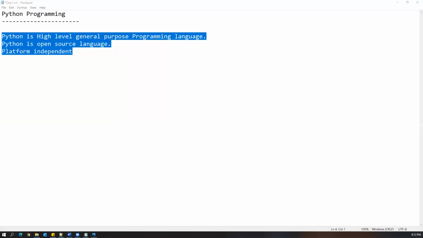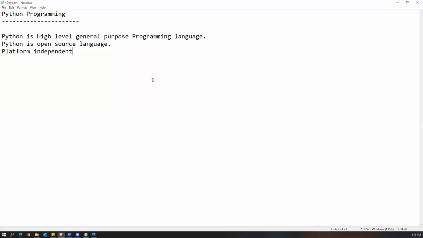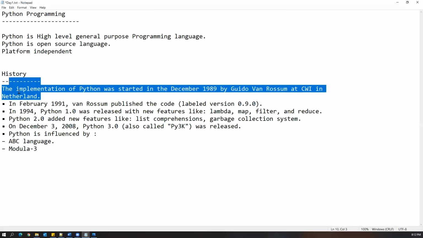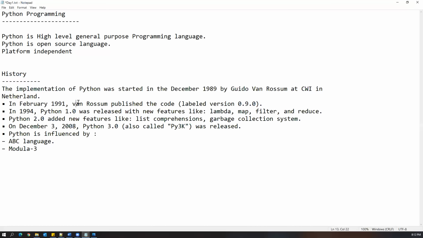Okay. So if I come to the history part, Python was started around 1989. Guido van Rossum is the name of the author of the Python programming language. At that time, he was working at the CWI company in the Netherlands. In 1991, he published the actual code. The initial version of Python is 0.9.0. After that, they added many things in the middle versions, and in 1994 they released Python 1.0.